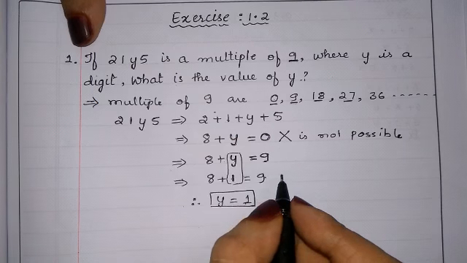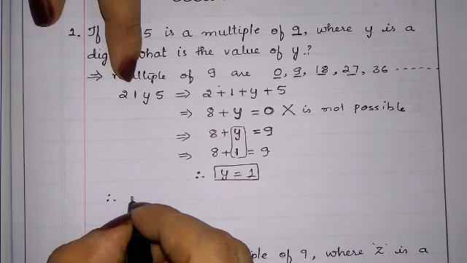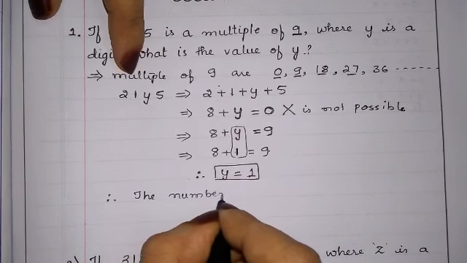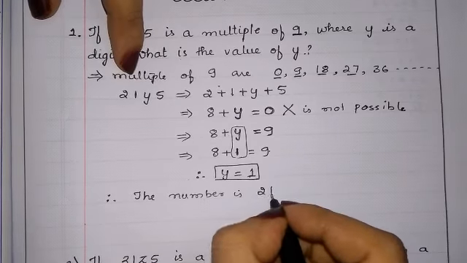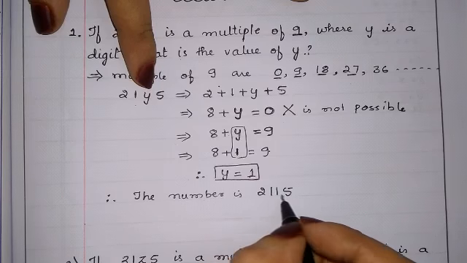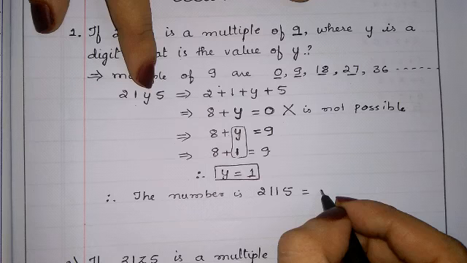Then the number is divisible by 9. So we will put it now here. Therefore, the number is 2115. In place of y we are writing 1, so 2115. Let us check whether we will get divisibility or not.